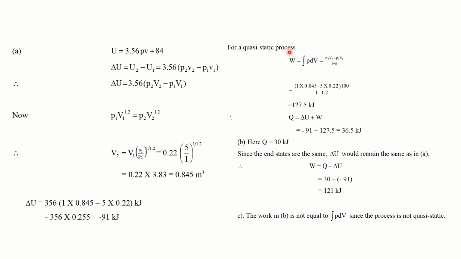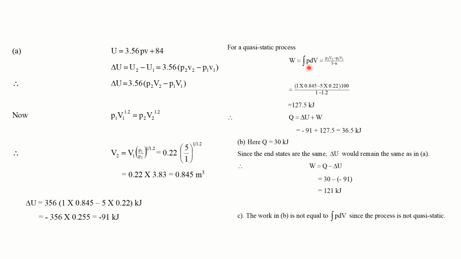Again, for a quasi-static process, W is equal to integral PdV. Now I have the relationship PV to the power of 1.2 is equal to constant.